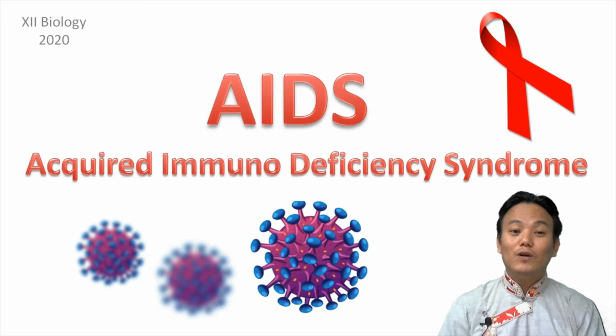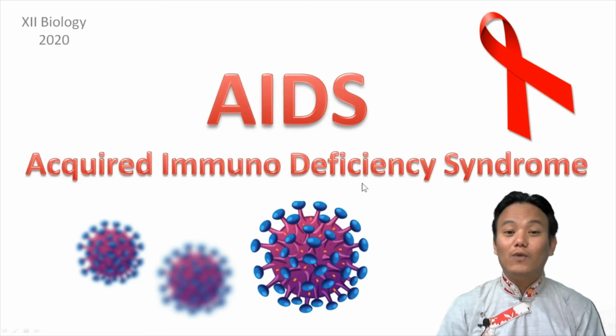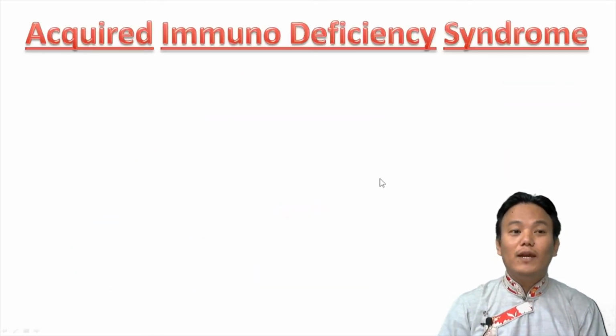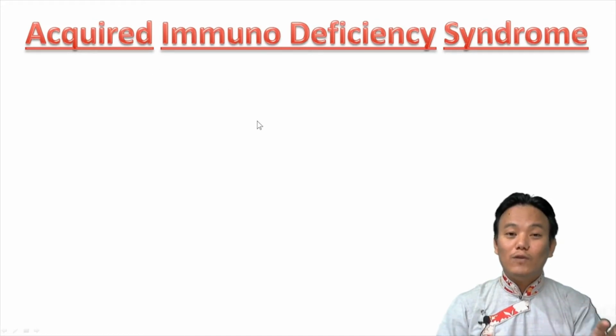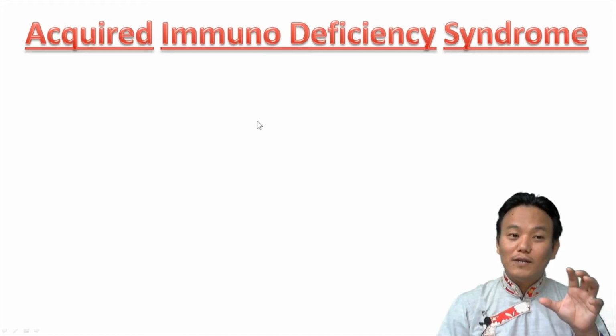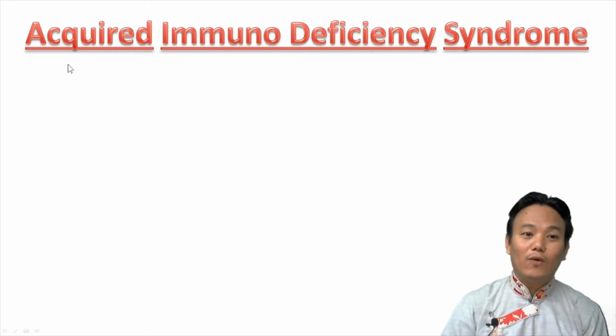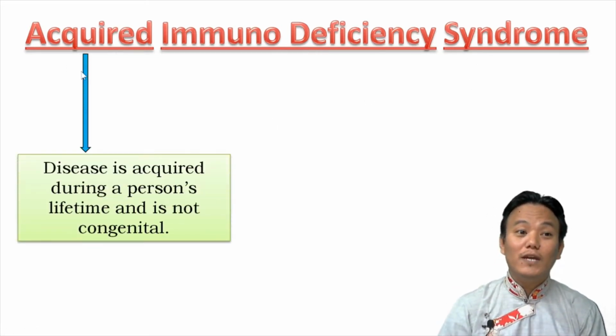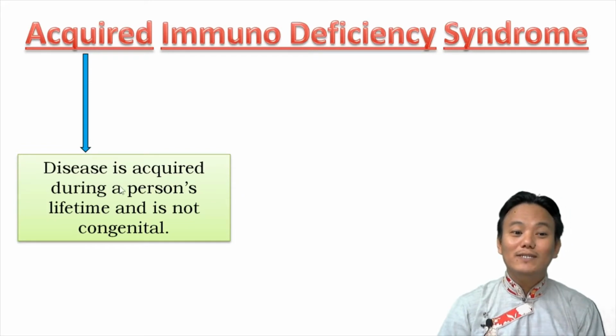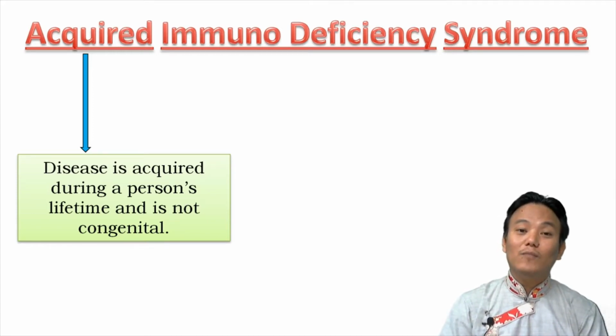Okay, so AIDS is short for acquired immunodeficiency syndrome. If you try to draw some information regarding this disease from the name itself, acquired means a disease that is acquired during a person's lifetime. It's not congenital; it is not something which is present from birth itself.